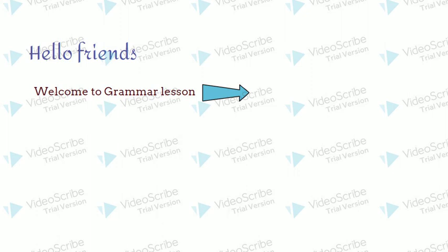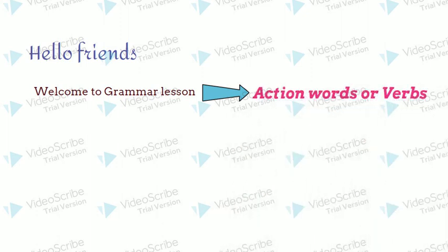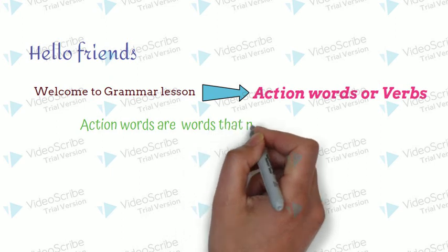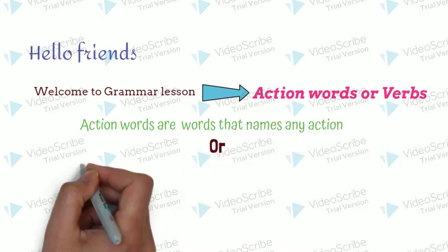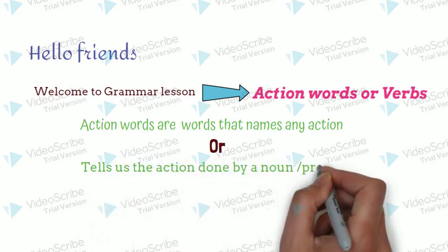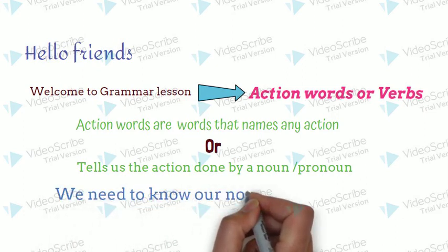We are going to learn about action words or verbs. Very simple. The meaning is hidden in the word itself. Yes, right. Action words are words that name any action or that tell us the action done by a noun or pronoun. Aha! So, to identify action words, we need to know our nouns and pronouns well.